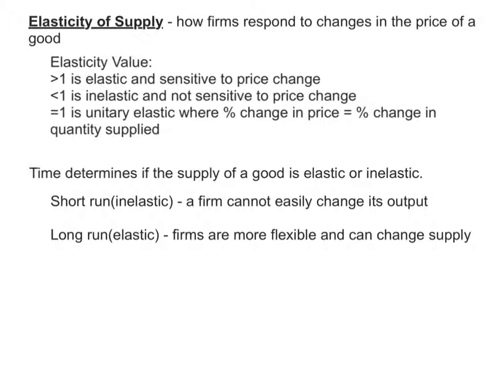Maybe the farmer had to buy the land. They had to hire some people to pick them and all that. So the change in output is not as fast changing as it normally would be. Now that doesn't mean they didn't make any more money, because the price did increase, but they have to wait a while for those new trees to grow, or the farmers had to buy the land or a new building or something like that, or equipment.